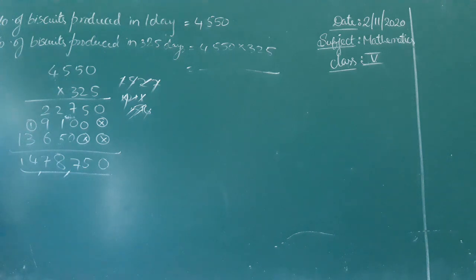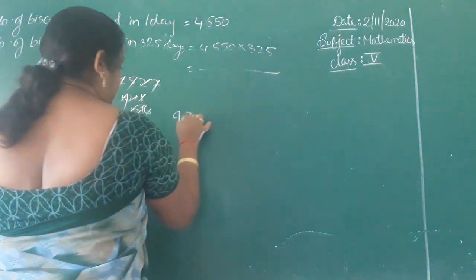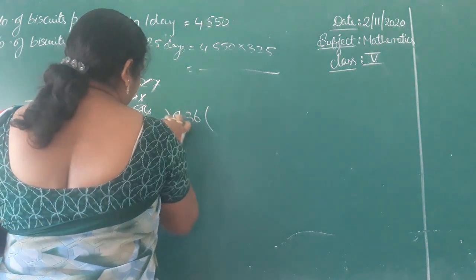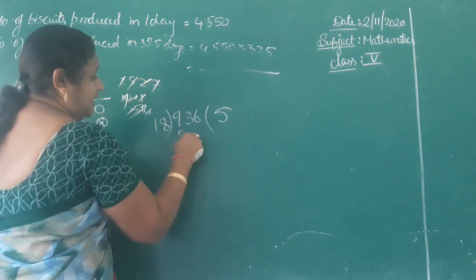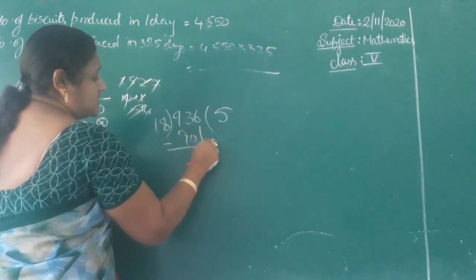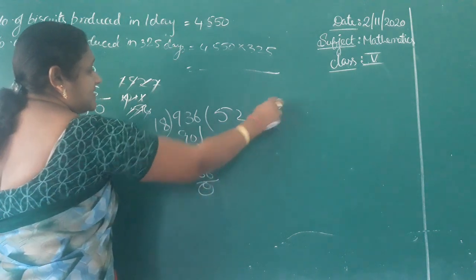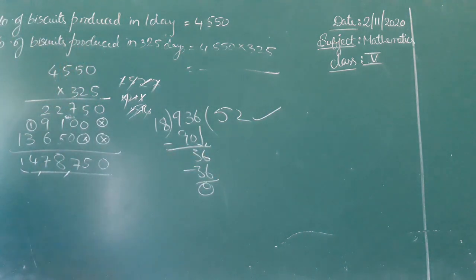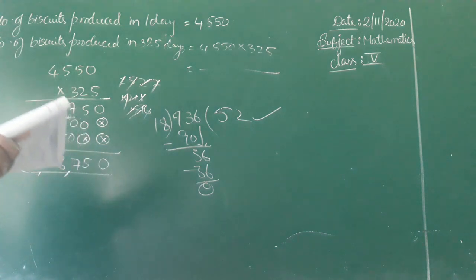See this sum: 18 buses can carry 936 passengers. How many passengers can 25 buses carry? It was a division sum already completed in the division lesson. 18 fives 90, remainder 3, drop down 6, 18 twos 36. So 52 buses were required. This sum is already completed, so I am repeating the process once again.